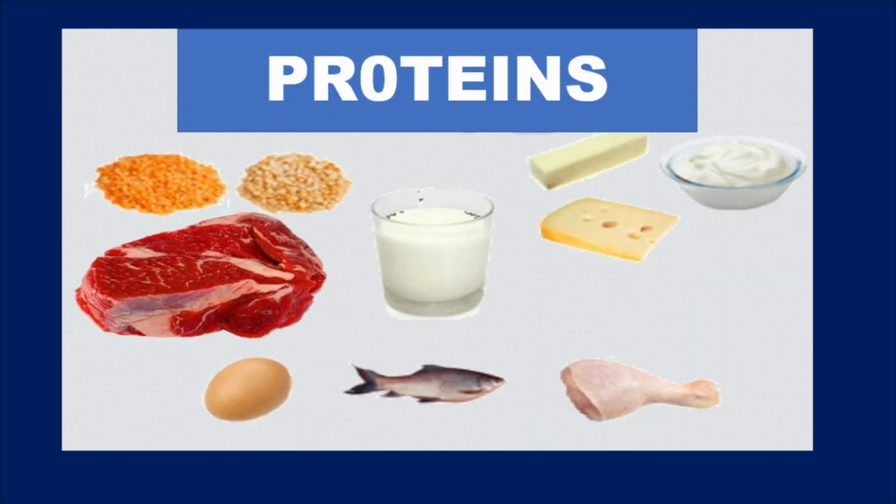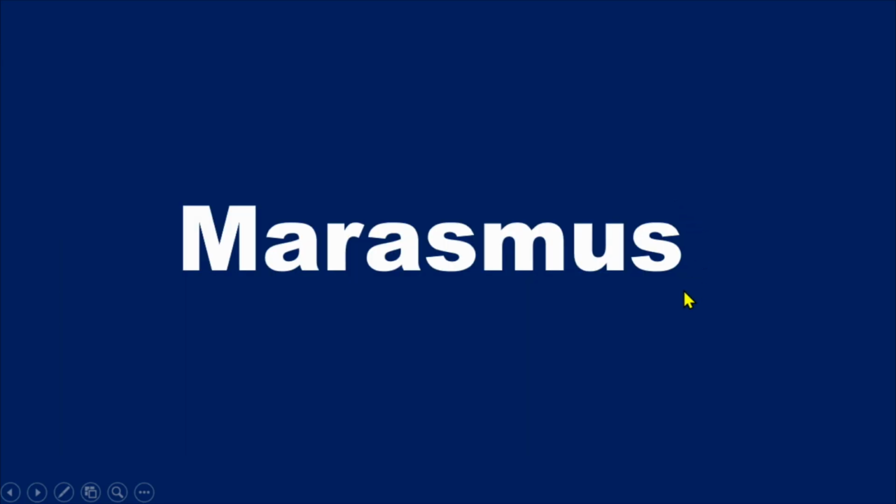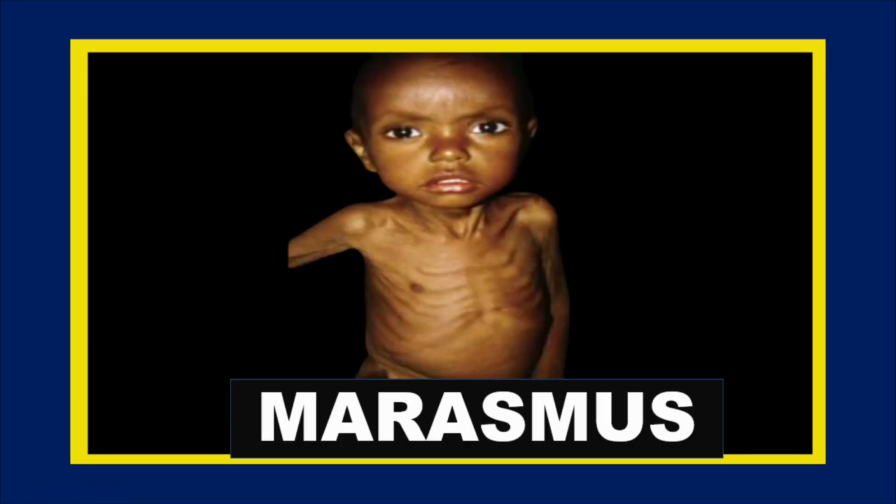By eating protein-containing food in our diet, we may overcome this disease. And next we have another malnutritional disease, that is marasmus. The disease is caused by lack of carbohydrates, proteins and fats in our regular diet.